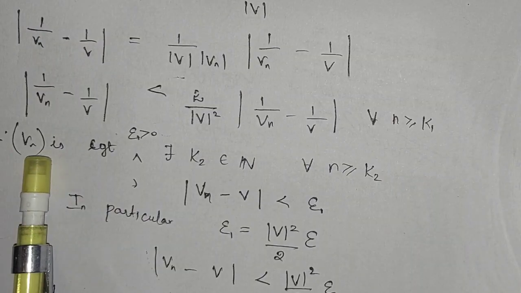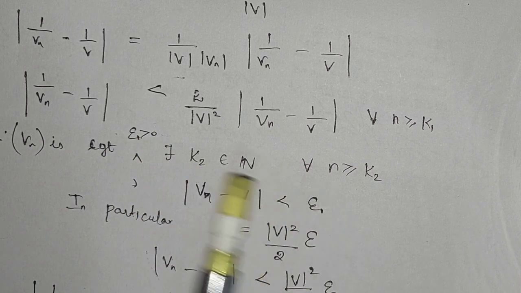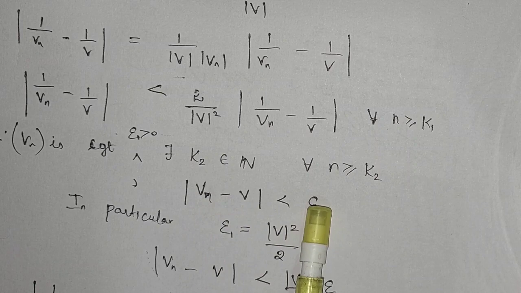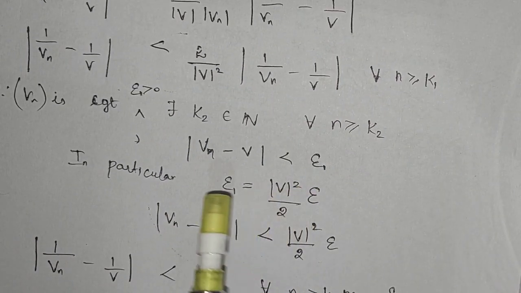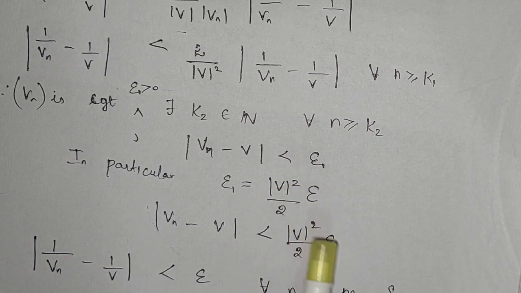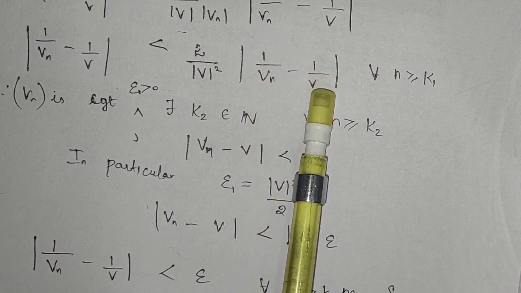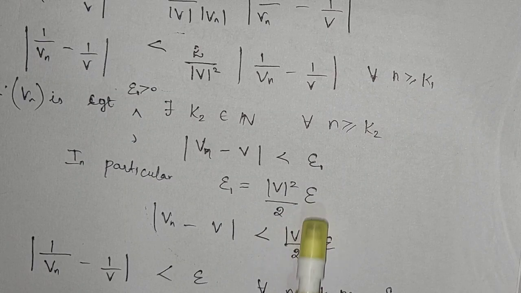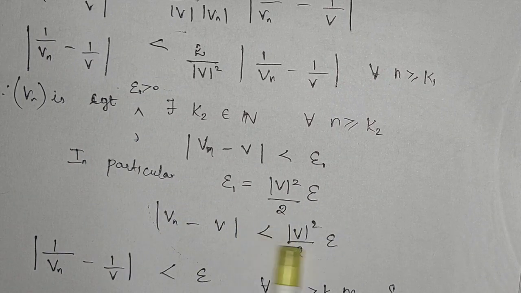Again, using that vn is convergent, since vn is convergent, for epsilon greater than 0 I have some stage k2 in N such that this happens. In particular, I am going to take this epsilon as mod v square by 2 times epsilon. If I have this, then mod of 1 by vn minus 1 by v will be less than mod v square by 2 times this; if the 2 goes here and mod v square cancels, it will be less than epsilon.